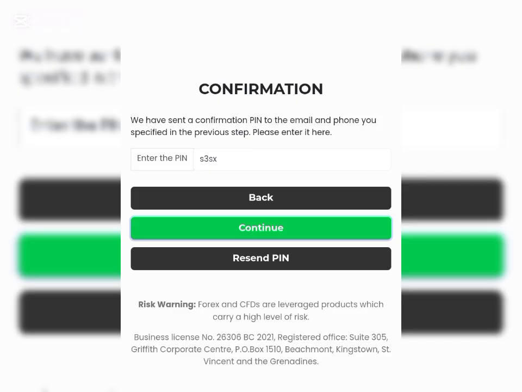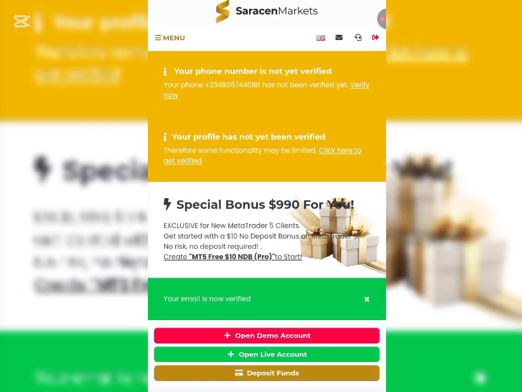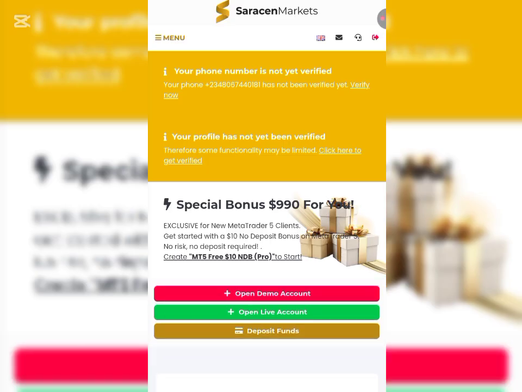Then after clicking on continue, it takes you to the next part, which is verifying our account. If you do not verify this account, you will not be able to get the bonus. As you can see on the screen, it's showing that we've not verified our phone number yet and our profile has not been verified. So we'll be clicking on the first one, which is to verify our phone number. All you have to do is click on verify now.